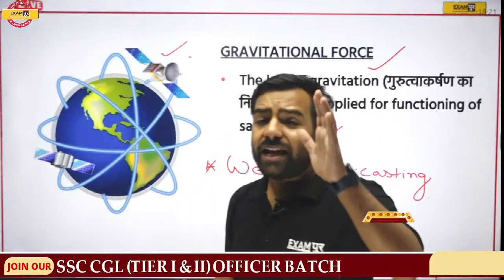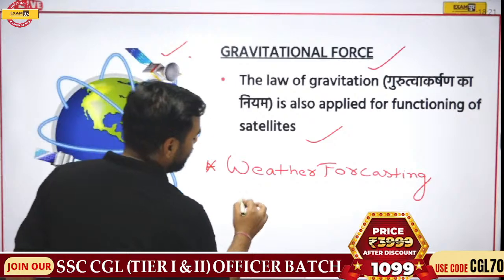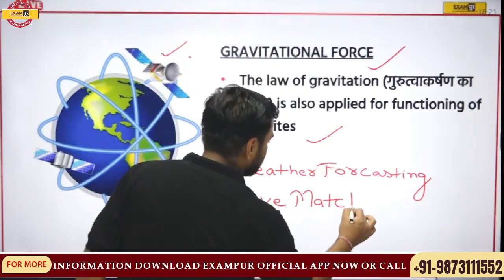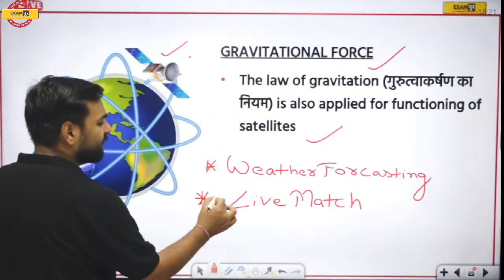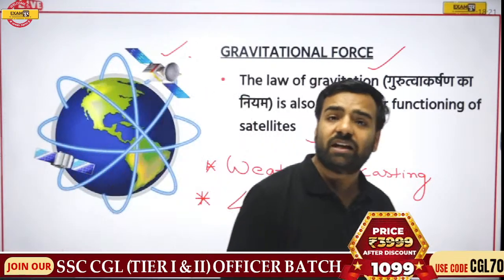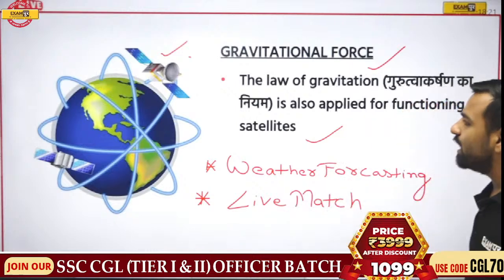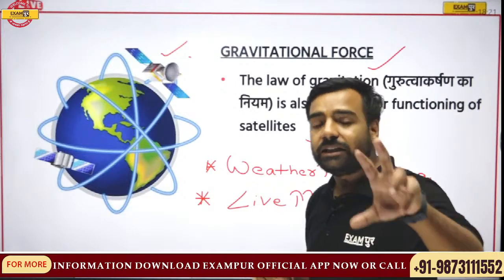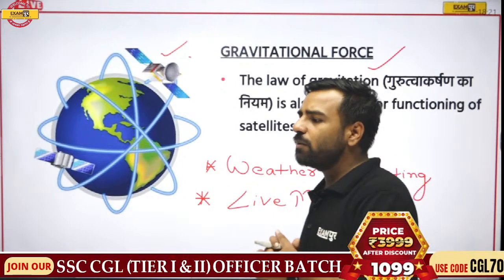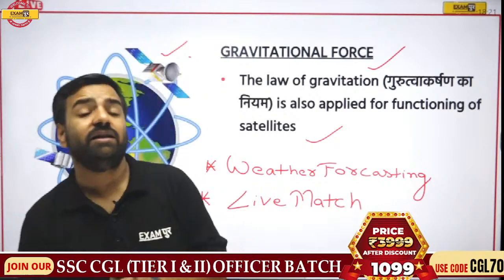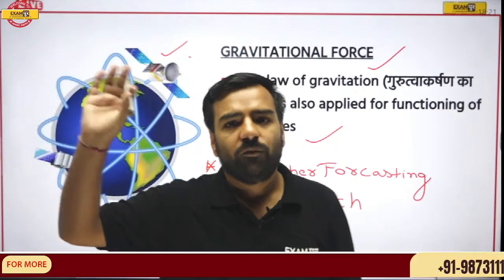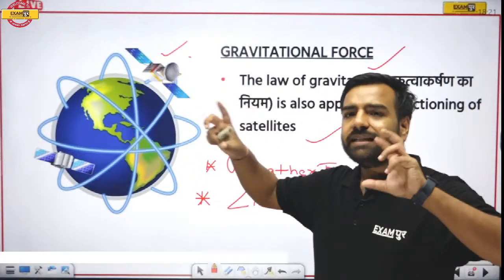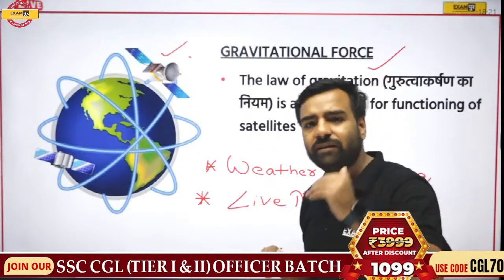Cricket matches. And we love watching live cricket matches, where live telecast is there. So there are several satellites which are actually working for this. Now, which ones are they? Can you name them? So we have polar satellites and we have geostationary satellites. The orbit of a geostationary satellite goes to 36,000 kilometers. For polar satellites, that range is 1,000 kilometers. So these satellites play a very significant role and they are very useful.